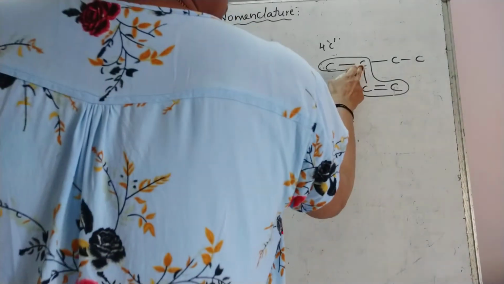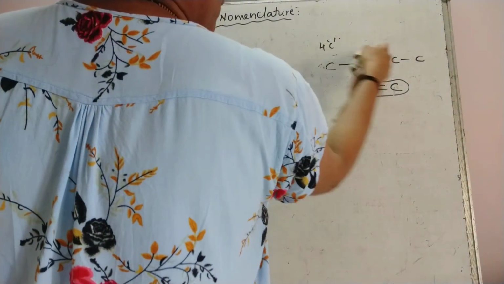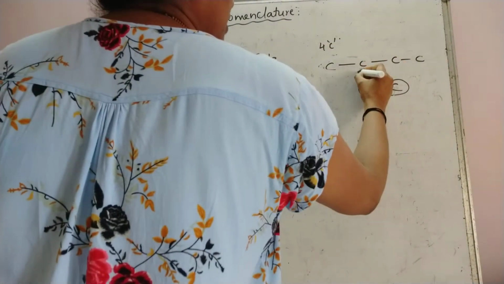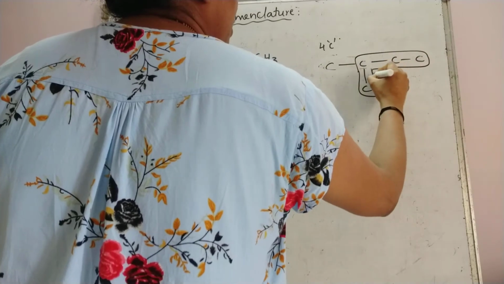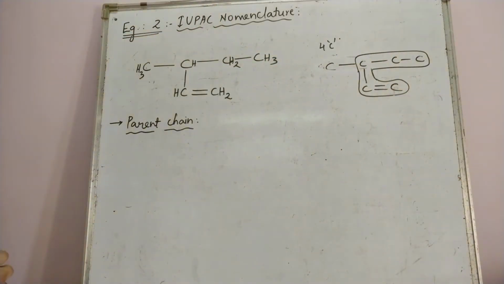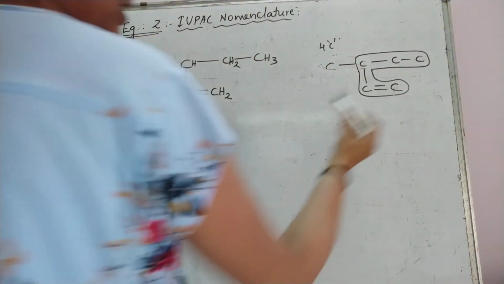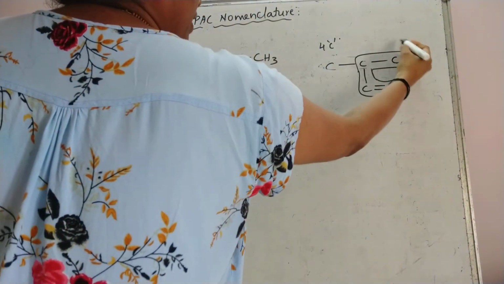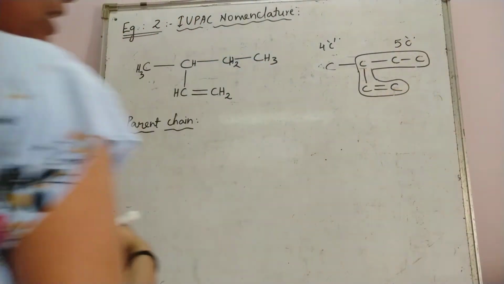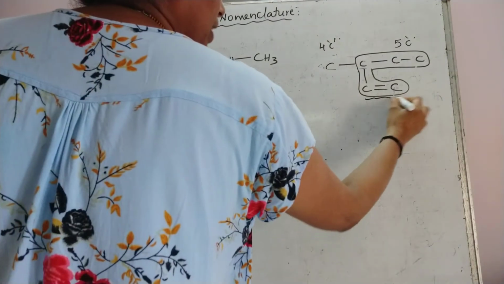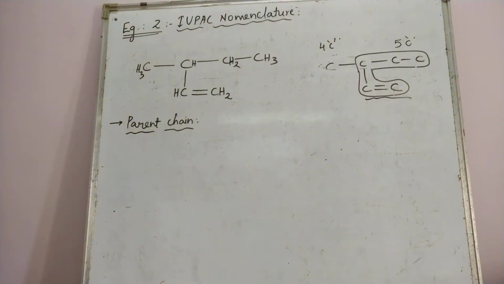Okay, what if I select this chain? Now this chain contains 1, 2, 3, 4, 5 carbon atoms, and it also contains carbon atoms of the double bond.